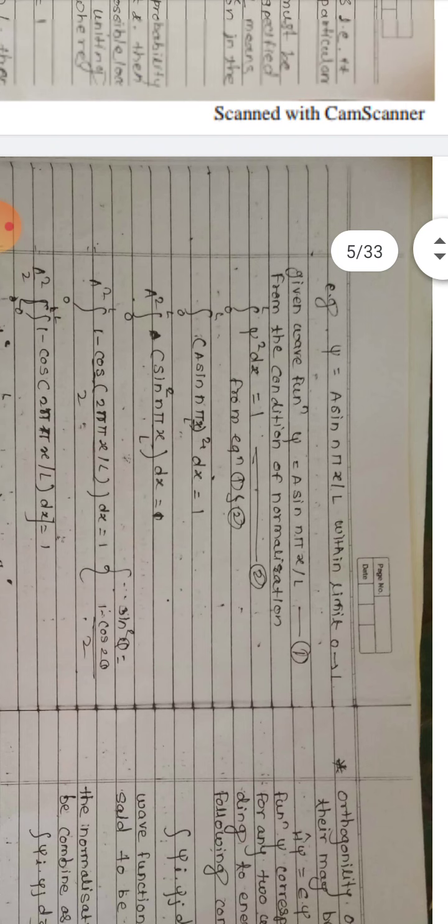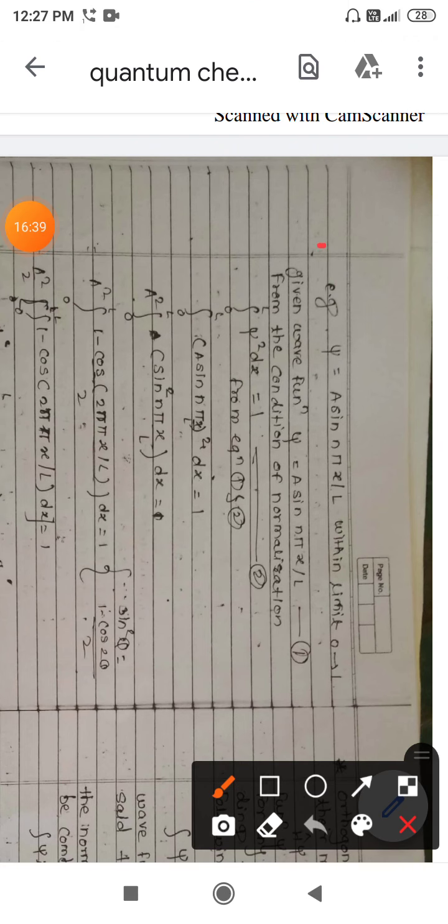Now consider one general equation. This is the wave equation for the 1D box. We will derive this equation later on. For example purposes, consider directly this equation as psi equals a sine of n pi x upon L. Here we are given the wave equation. We need to check whether the given function is normalized or not, and if it is not normalized, we have to normalize it. Or indirectly we can say that we need to find the normalization constant a here.